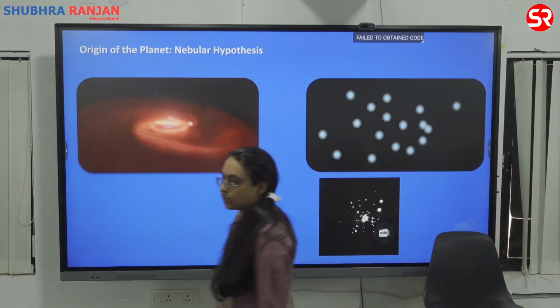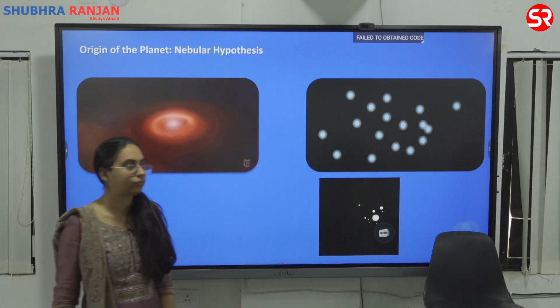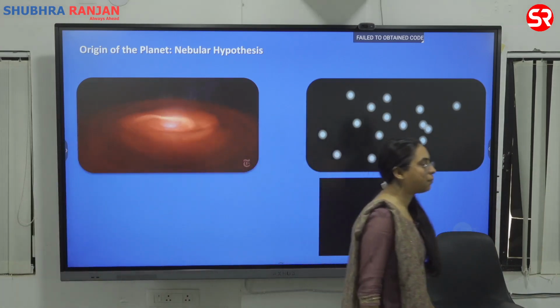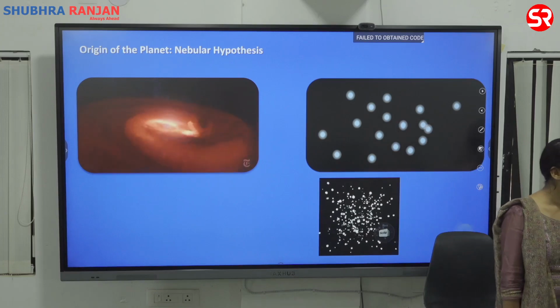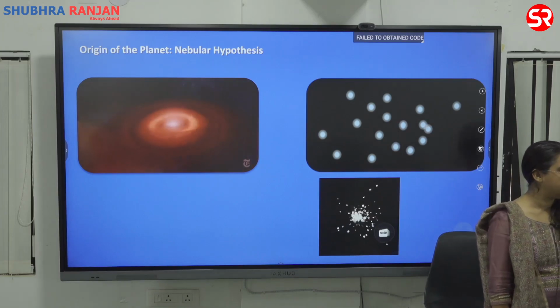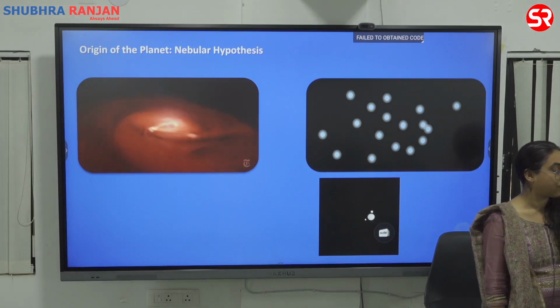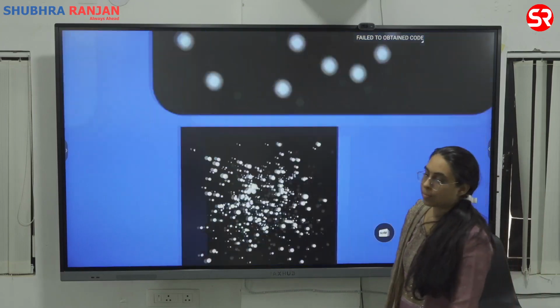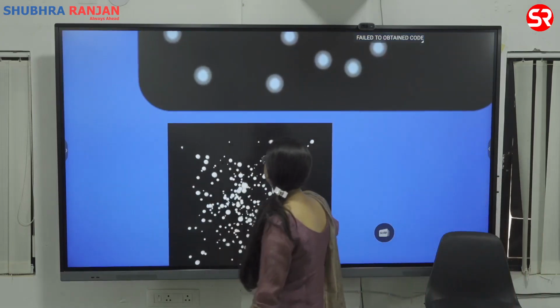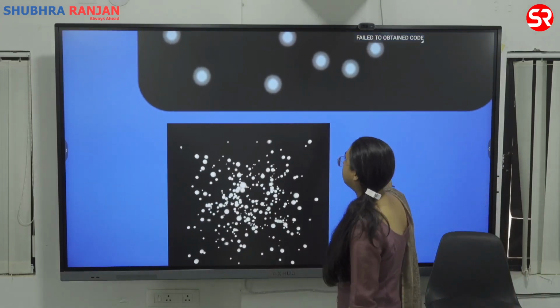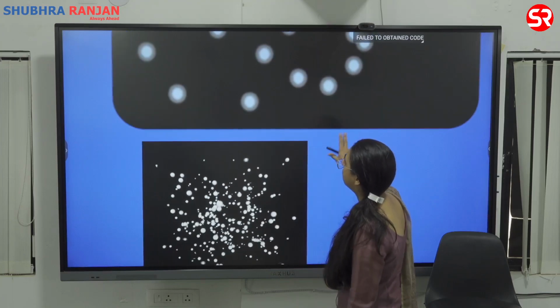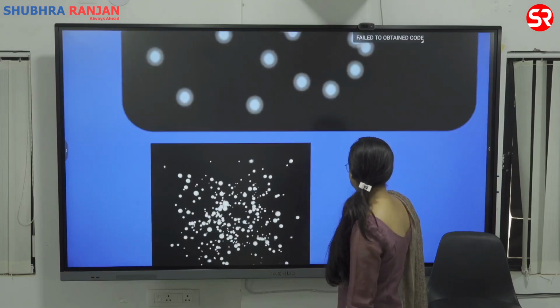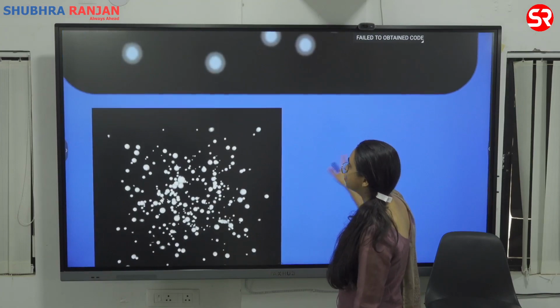It mentions that there is a pre-existing nebula and the formation of the solar system.